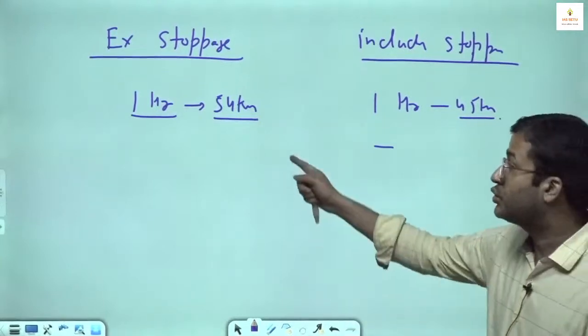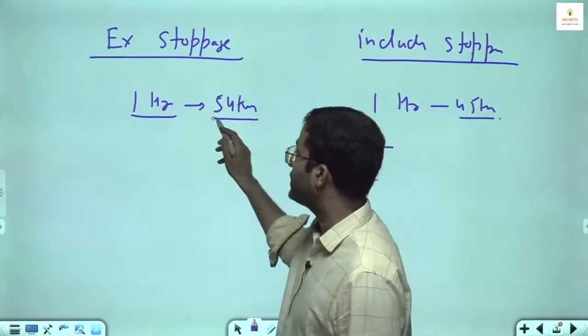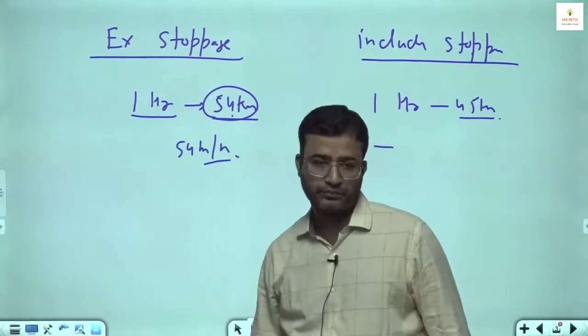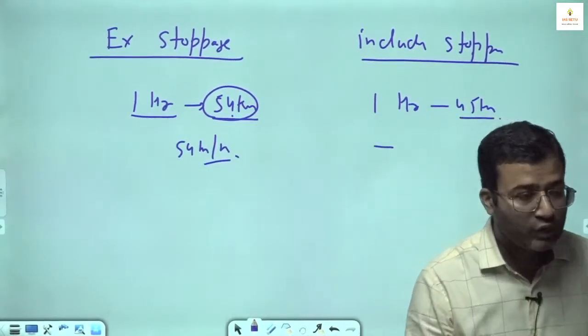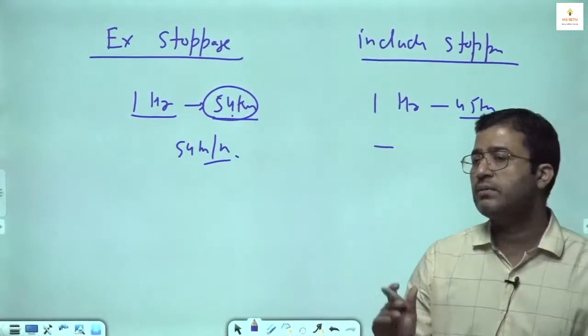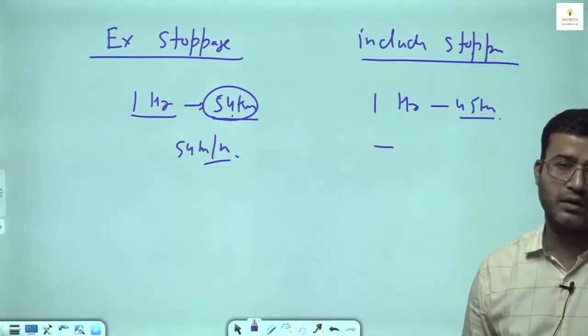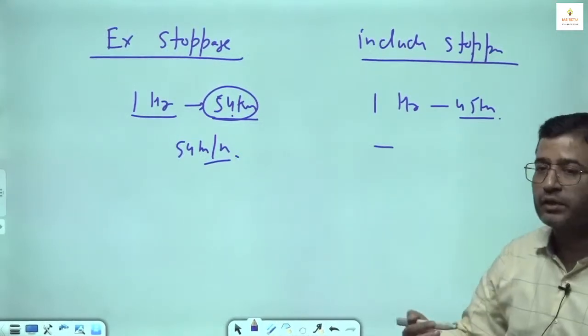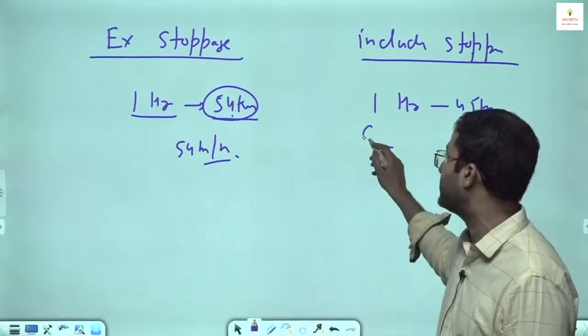Okay. So here, if there is no stoppage, what is the speed of the bus? 54 kilometers per hour. So what speed can be maintained by the bus? 54 kilometers per hour. But in 1 hour, it is able to cover only 45 kilometers because it is not running for the entire 60 minutes.